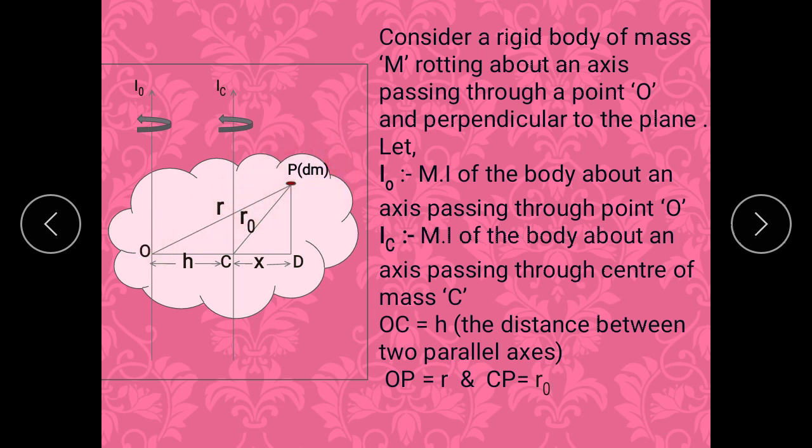Similarly, the perpendicular distance of that element dm at point P from the axis passing through the center is nothing but r0, that is CP.